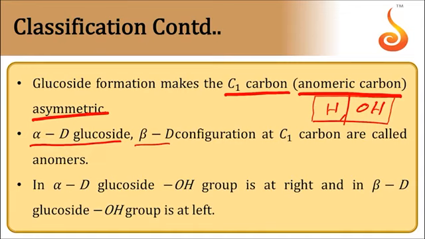In alpha, OH is on the right hand side, while in the beta isomer, OH is on the left hand side. That carbon is called the anomeric carbon. In glucose, C1 is the anomeric carbon, whereas in fructose, C2 is the anomeric carbon.